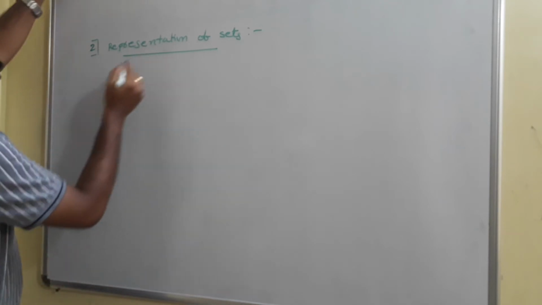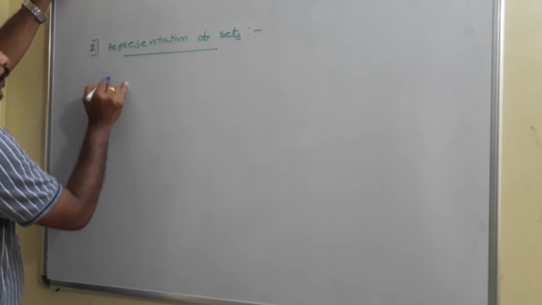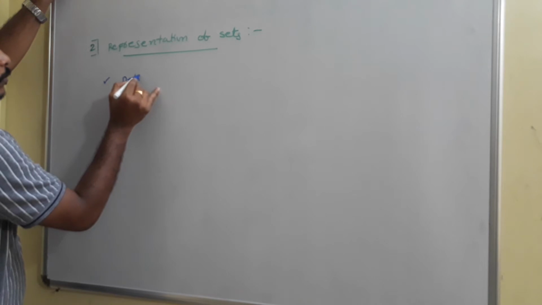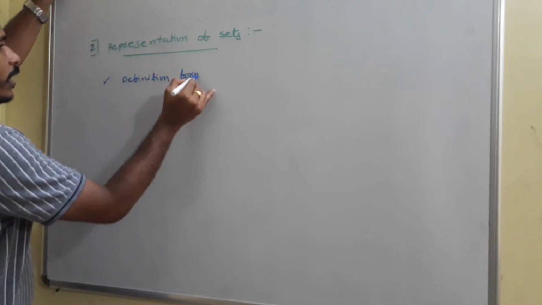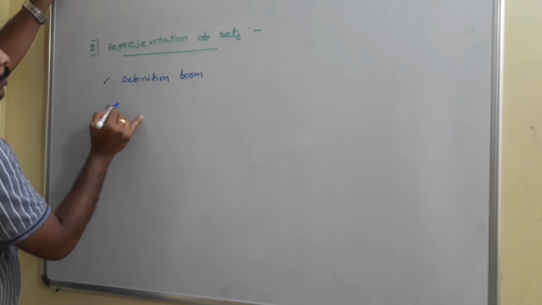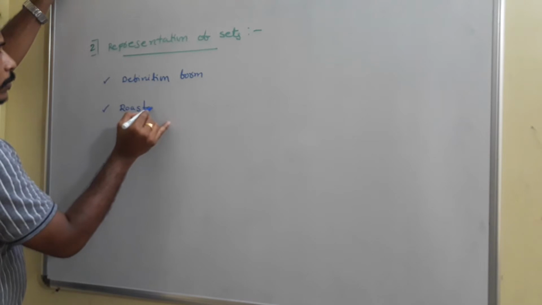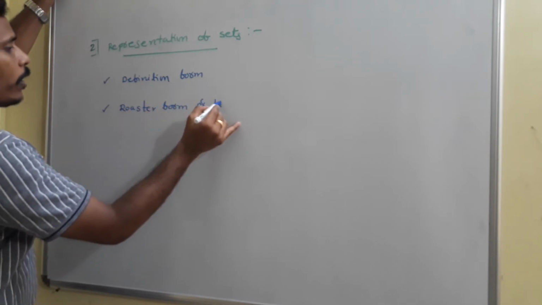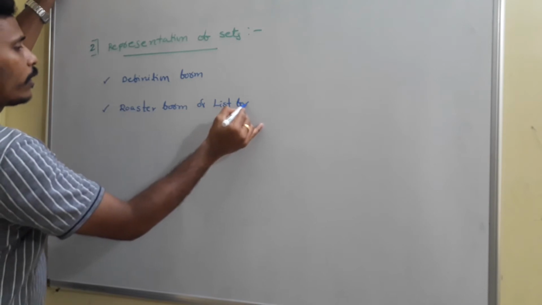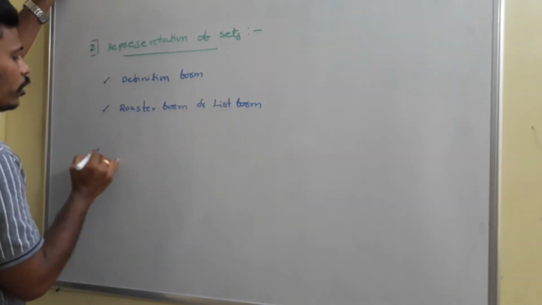To represent a set, one way is the definition form, and the second one is the roster form, or sometimes we call it list form. The name itself suggests we need to list out.